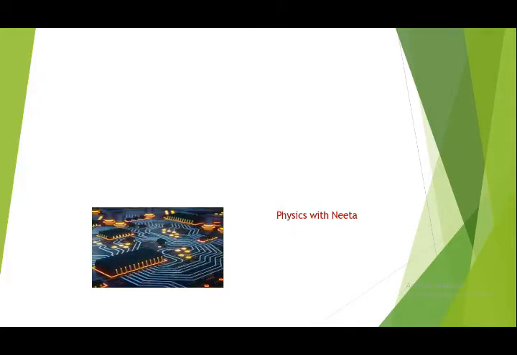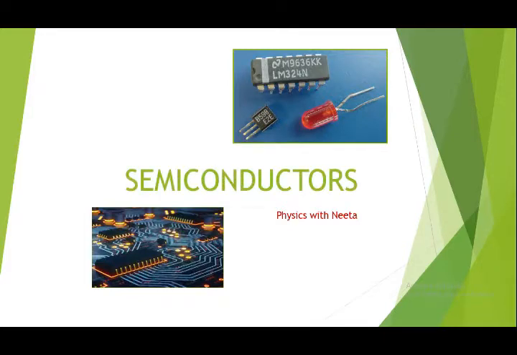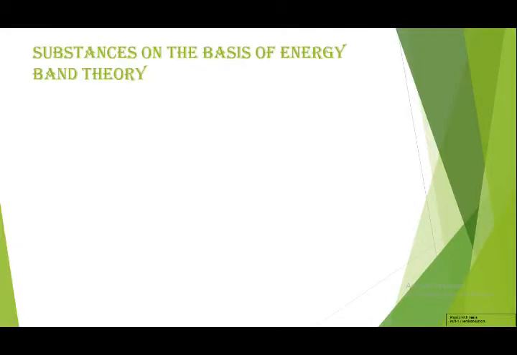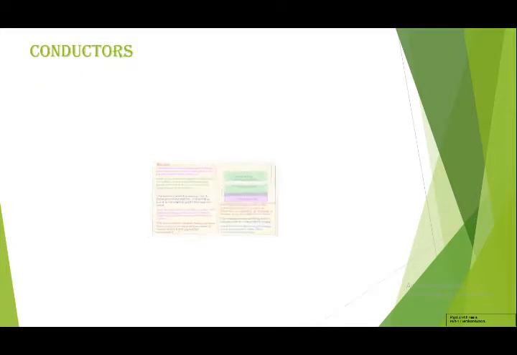Today we will be learning about the semiconductors. On the basis of energy band theory, there are three types of substances: conductors, semiconductors, and insulators. First we will see about the conductors.